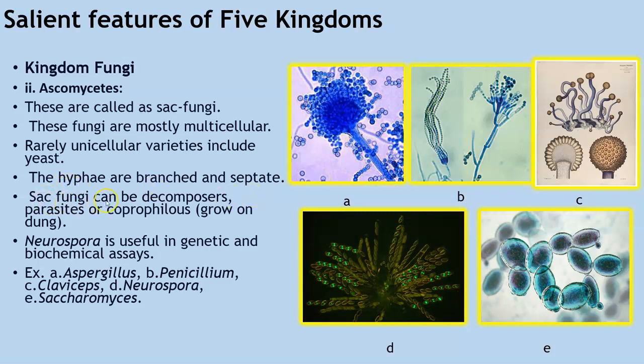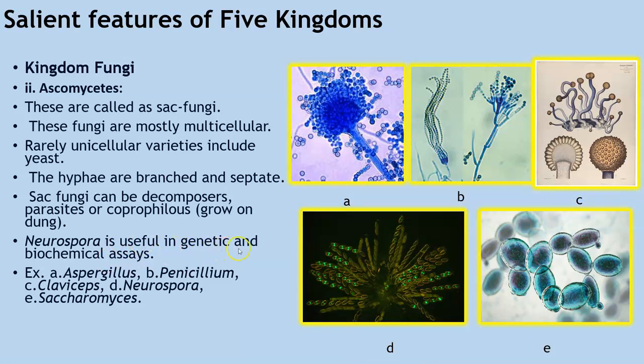Now, sac fungi can be decomposers, parasites, or coprophilous. Coprophilous means growing on dung. Have a look at these images here. This first one is your Aspergillus. Then your second one, that is B, is Penicillium. C is Claviceps. D is Neurospora.